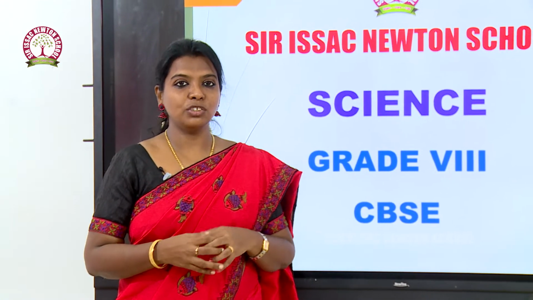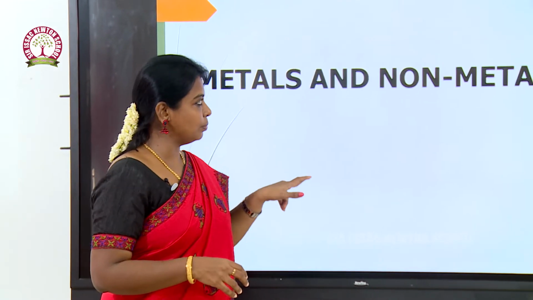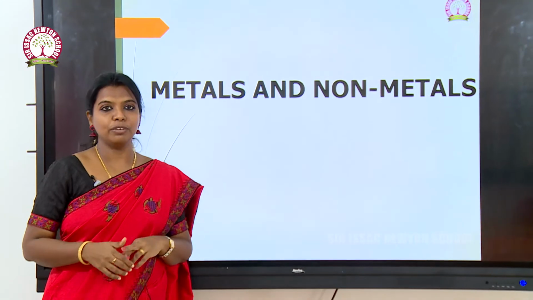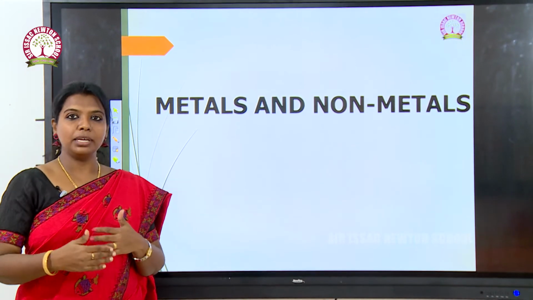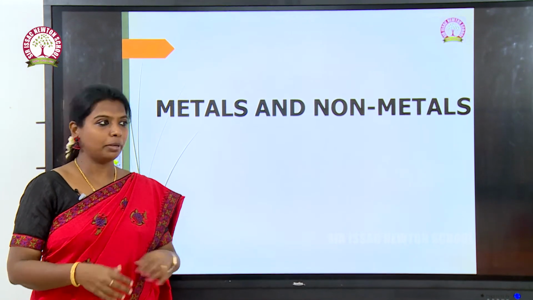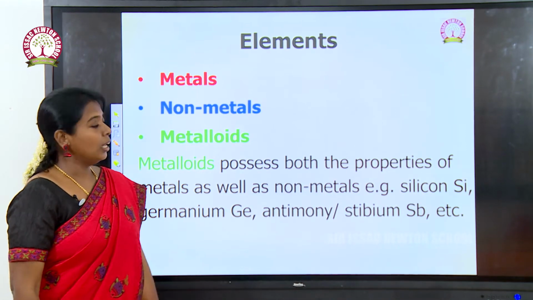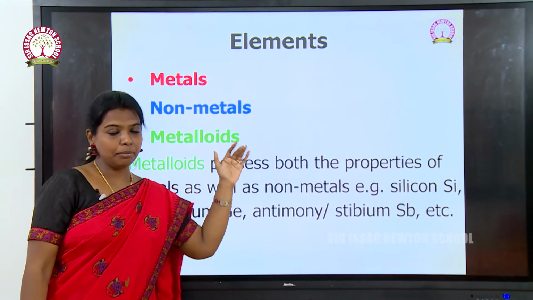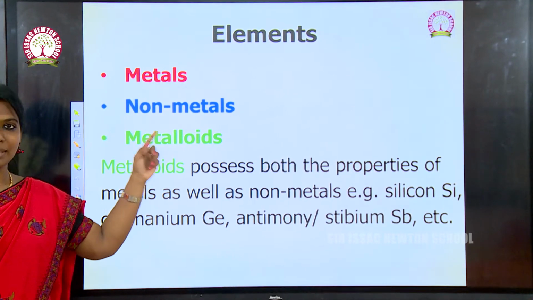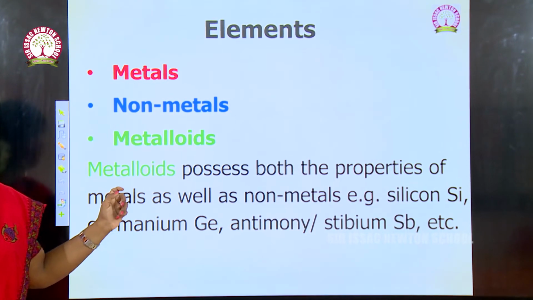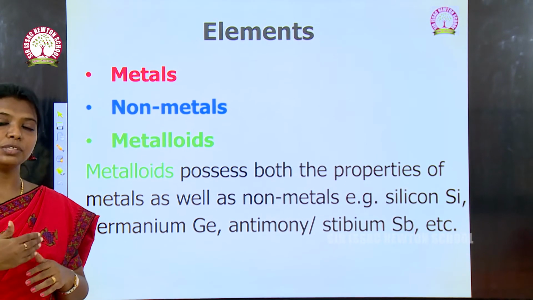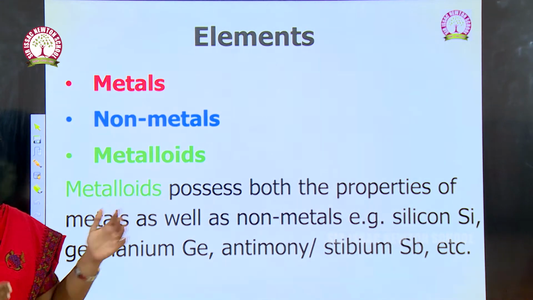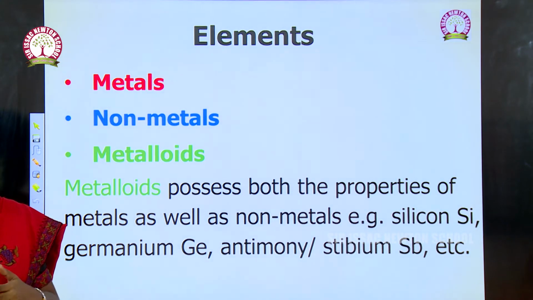And today in this session, we are going to see about metals and non-metals. Hope this is a new lesson for you, of course. Let me explain in detail about metals and non-metals in this session. The metals come under the class elements, and there are three types: metals, non-metals and metalloids. Metals have different physical and chemical properties, and of course non-metals have different physical and chemical properties.